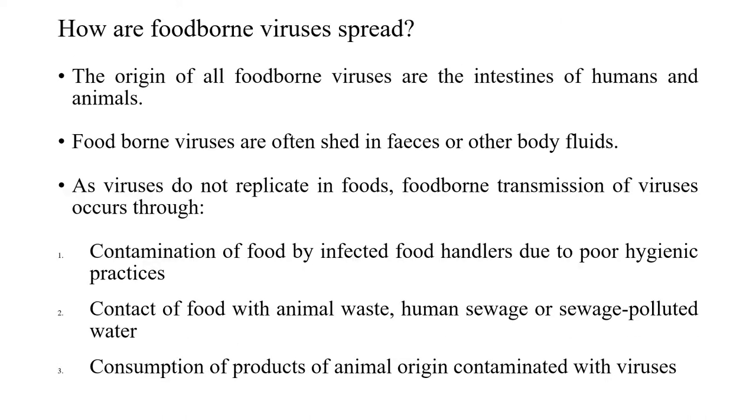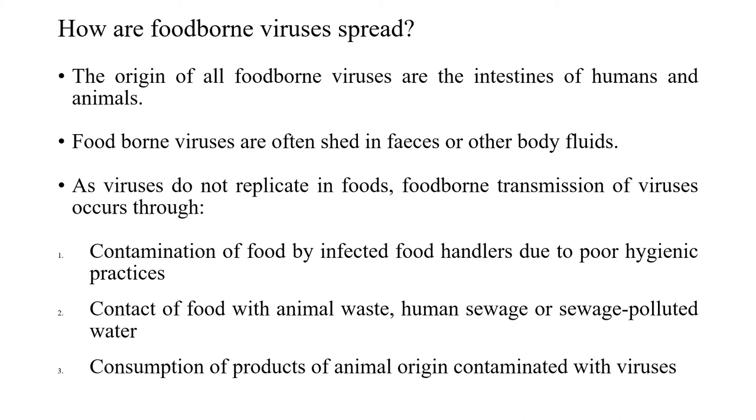Then, how are foodborne viruses spread? The origin of all foodborne viruses is the intestines of humans and animals, and they are often shed in feces or other body fluids. As viruses do not replicate in food, foodborne transmission occurs mainly through contamination of food by infected food handlers due to poor hygienic practices, or contact of the food with animal waste, human sewage, or sewage-polluted water, and also through consumption of products of animal origin which are contaminated with the viruses.